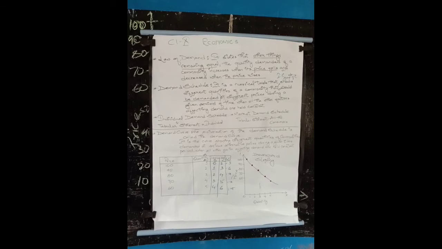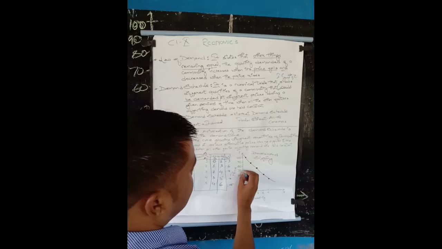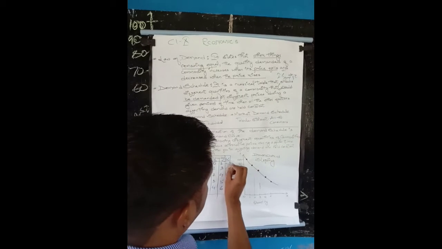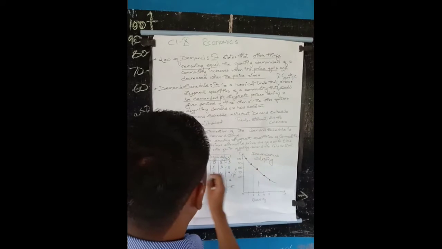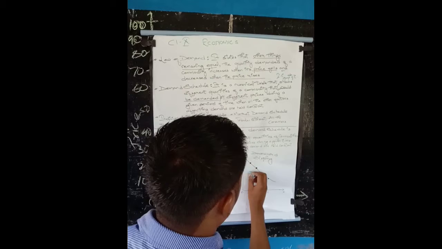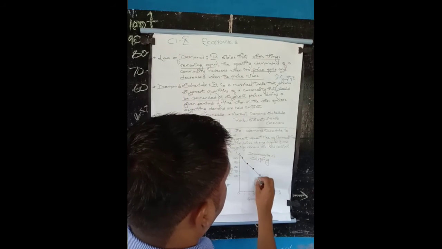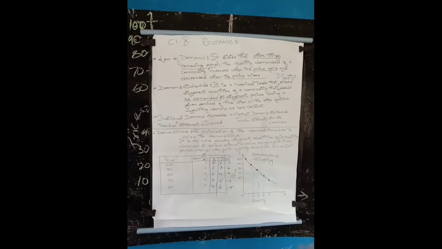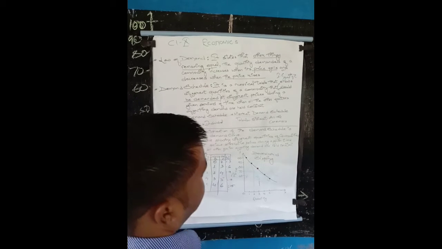Consumer A is demanding this much: when the price is 100, the demand is 3. This way, when the price is 90, the demand is 6. So this way we will mark A, B and C.